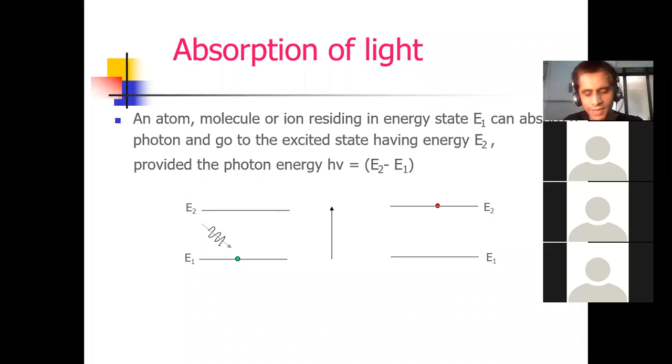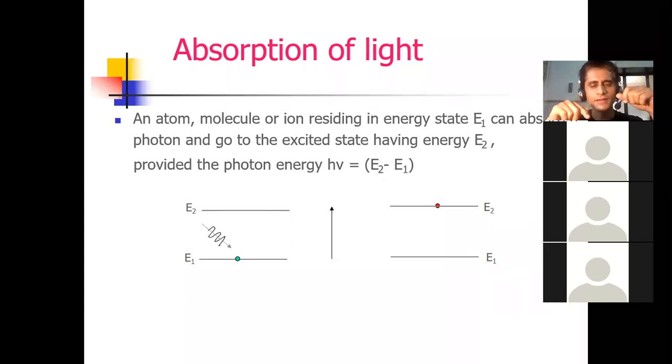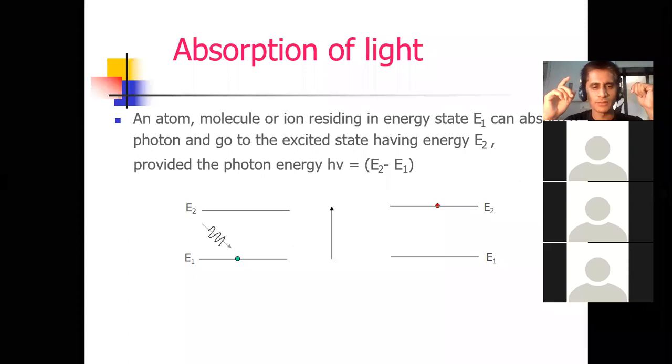Can you tell me what is meant by quanta? Quanta means packets or bundles of photon. Photon means light particle, and E2 minus E1 is your energy, which is equal to h nu. E2 is the energy of excited state or upper state, and E1 is the energy of lower state. Understood up to this level? What is the concept of absorption of light? During absorption of light, the atom which is already in a lower state generally requires an external agent for excitation. Can I proceed to the next process?